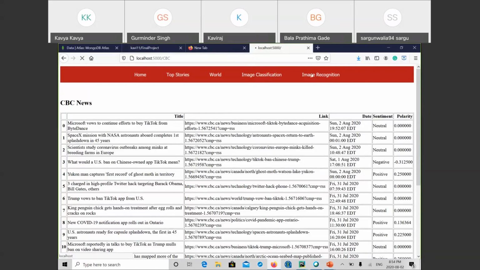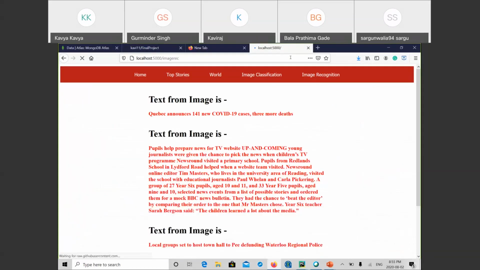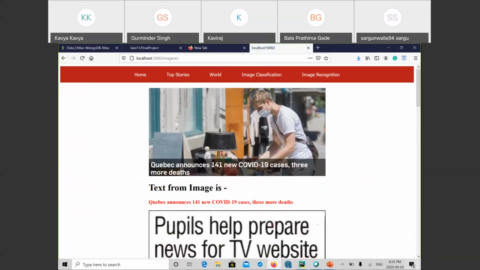Just a second. It's taking time, just a second. Yeah, so this is our image recognition. We have extracted the text data from the image news.